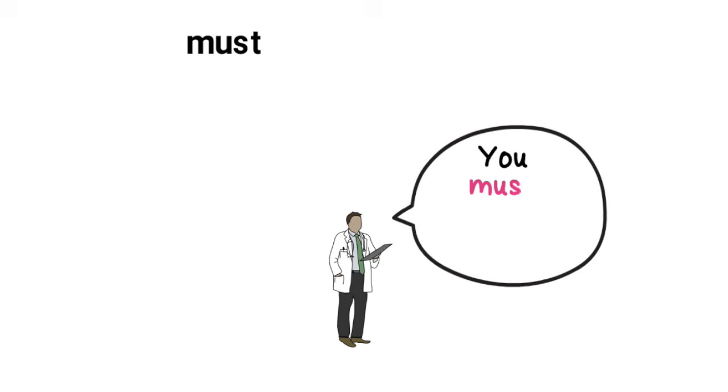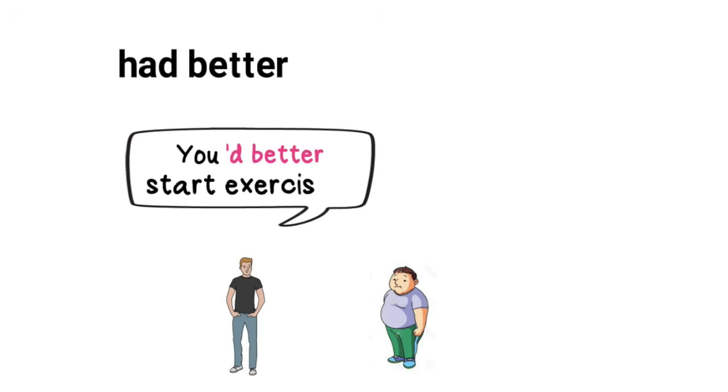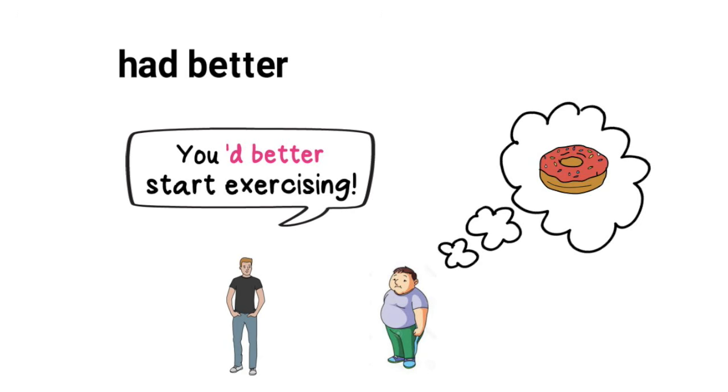So let's look at some examples. You must give up smoking. This is advice which I feel very strongly about. You'd better start exercising. Again, this is reasonably strong advice, otherwise you may regret it. There's often a bad outcome if you don't follow the advice.